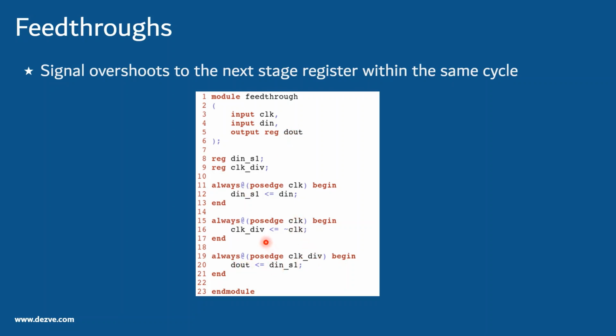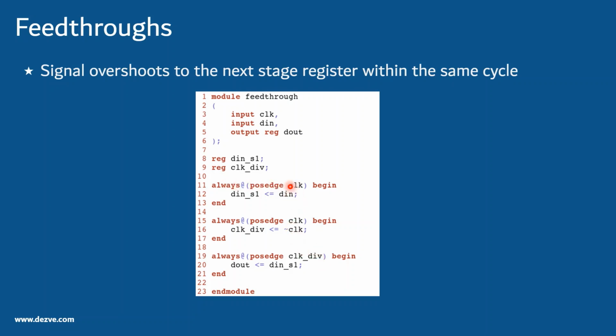Here is a typo: this has to be clock equal not of clock. Just remember this. With that, let us try to schedule this in different manners. These are scheduled with respect to clock, and these are scheduled with respect to clock diff.